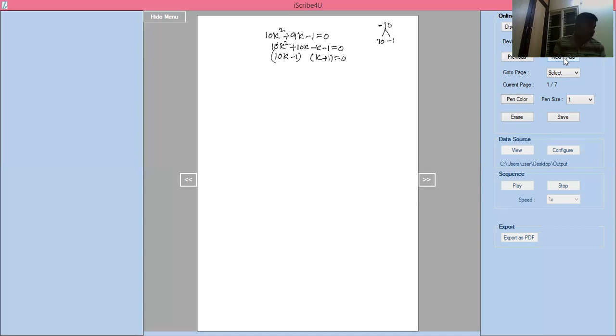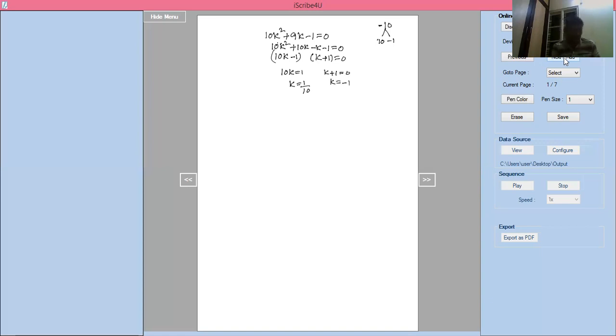Now, if you simplify this, the product of two numbers should be minus 10, and if you add the two numbers, you have to get 9. So you will get 10K minus 1, and another one should be K plus 1. So these are the factors. So 10K equal to 1, K equal to 1 by 10. Next, K plus 1 equal to 0, K equal to minus 1.